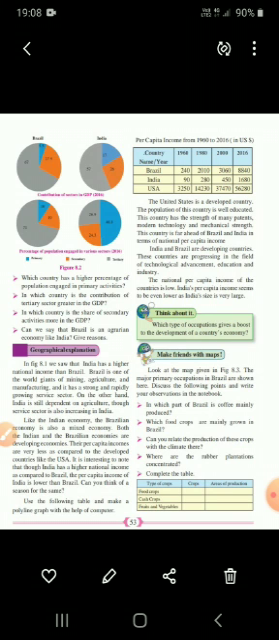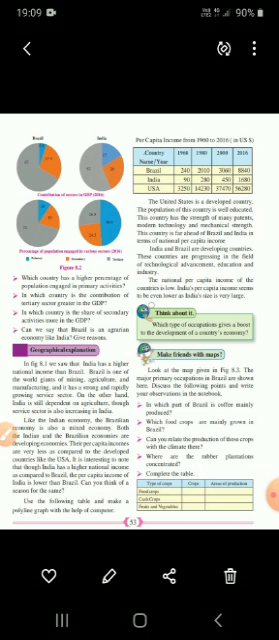Now it is given, think about it in your green box: which type of occupation gives a boost to the development of the country's economy? Naturally it is tertiary occupation. Understood? That is why Western countries are developed countries, because the maximum percentage of population is engaged in tertiary occupation.